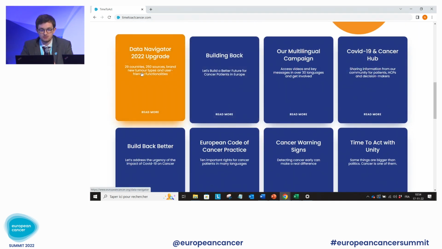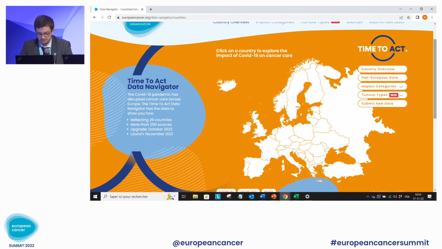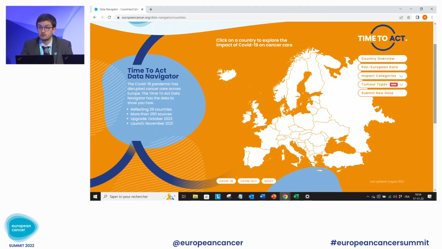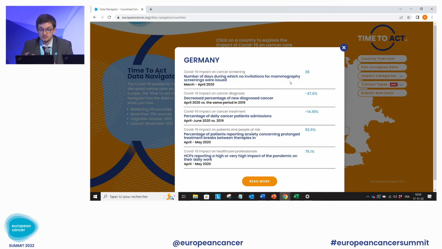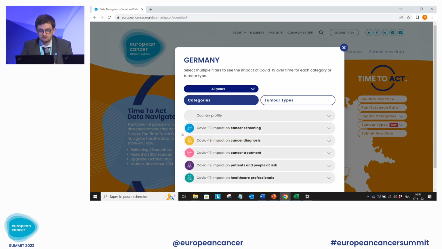And so if you click on this button, Data Navigator 2022 Upgrade, you may access the Time to Act Data Navigator itself. And as you'll be familiar by now, for many of you, this is this interactive map, and when clicking on each country, you'll be able to access all of the data available for this country and the impact of COVID-19 on cancer. So if we pick Germany as an example, you may see here first these 5 headline key facts on the impacts of COVID-19 on cancer screening, diagnosis, treatment, patients, and professionals. And here, if you click on Read More, you can see, again, these 5 categories of impact: screening, diagnosis, treatment, patients, and professionals being repeated.